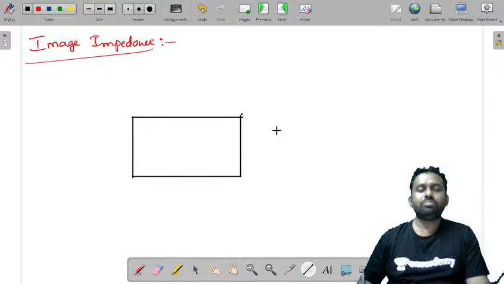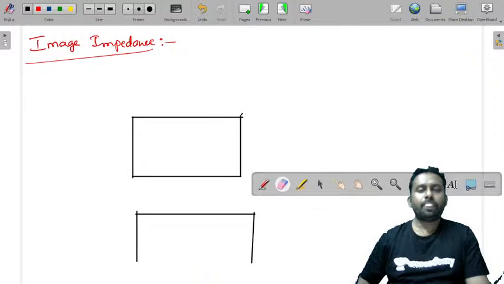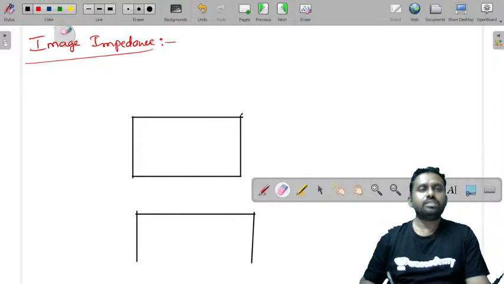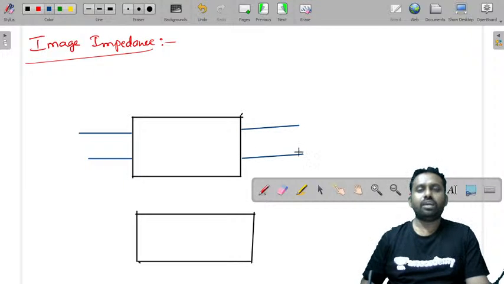Let's say you have an asymmetrical two-port network like this. A two-port network, as I told you, has two pairs of terminals, one at the input and the other at the output.